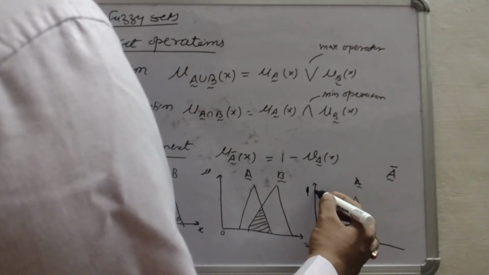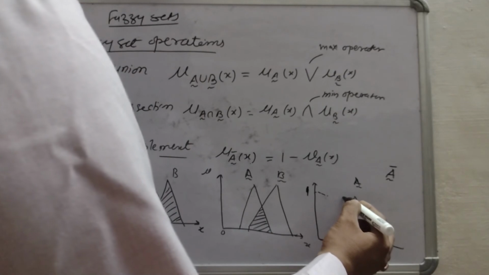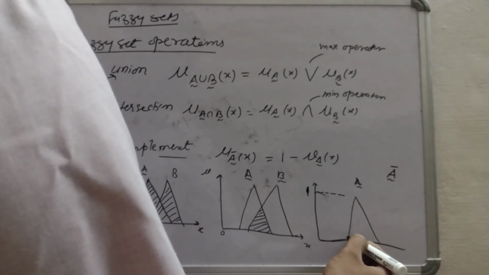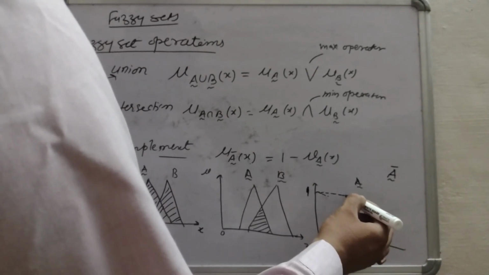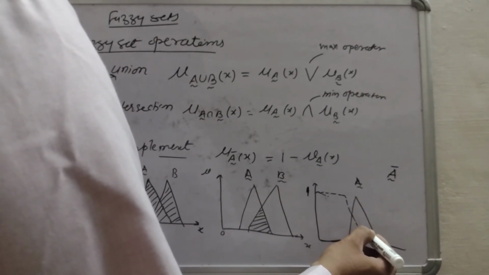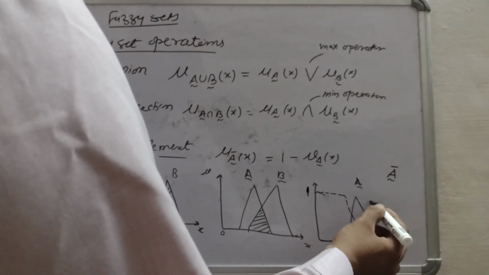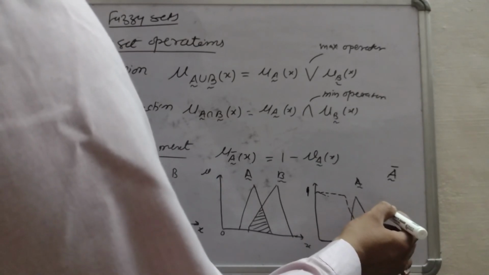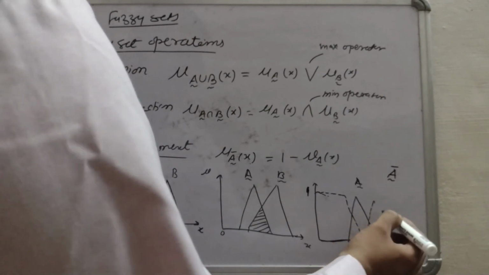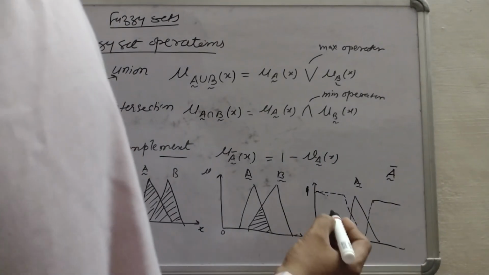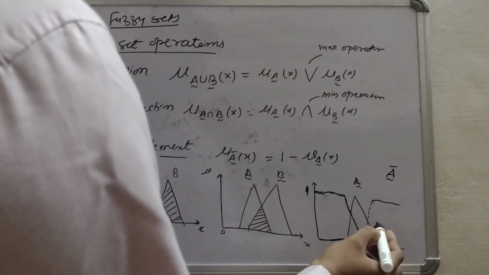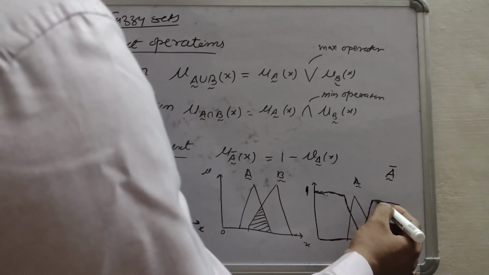Suppose this is value 1. As it is approaching here, up to this point it will be 1. Then as the membership value increases, the complement starts to decrease, and when it is 1 it will be 0. So it will come out like this. And then again at this point it will rise and then it will be 1. So this one will be A's complement.